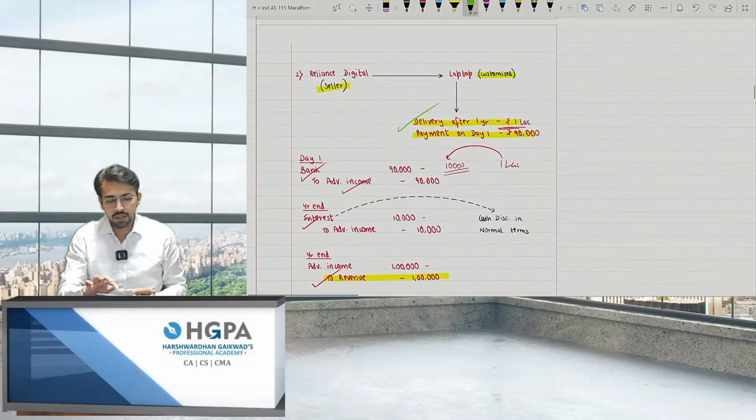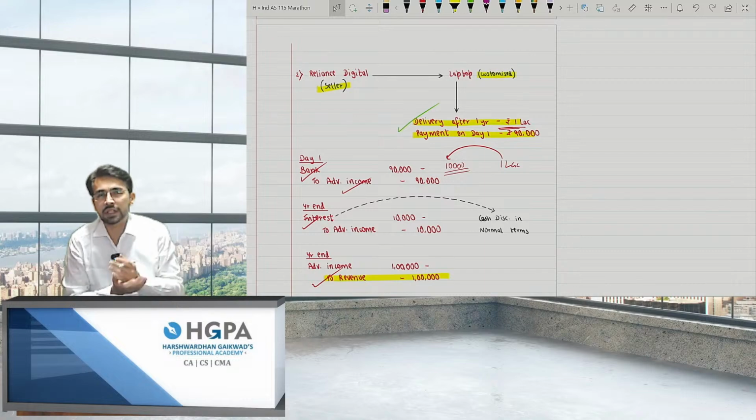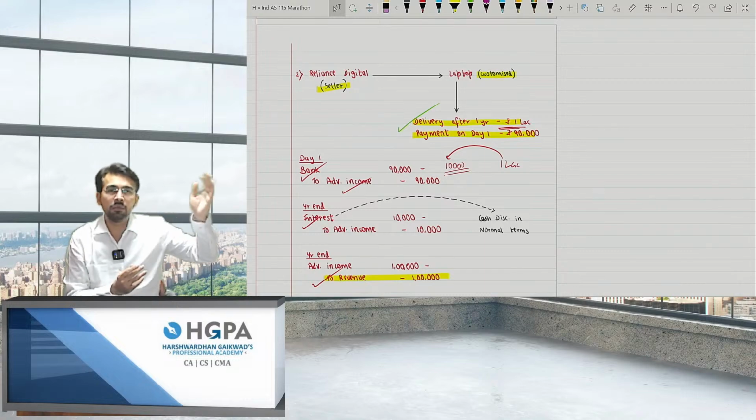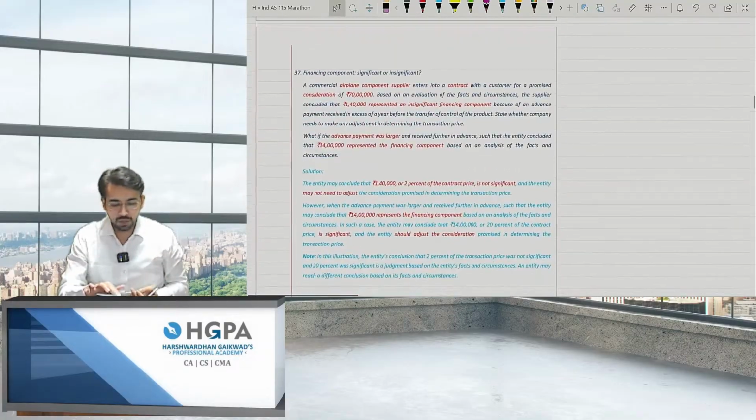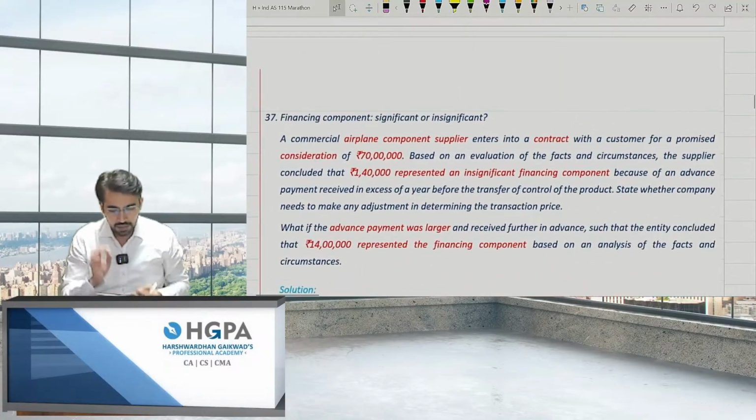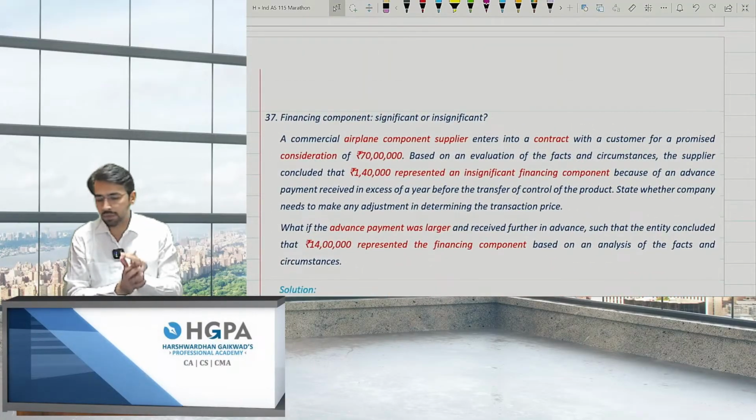The important point was at what amount you will take. If you are taking advance income, obviously you will have to discount it. If you are taking a delayed income, you have to exclude the interest amount, right? Now, whether it is significant or not, you just have to consider over here. See, by looking at the question itself, you will be able to answer for sure.